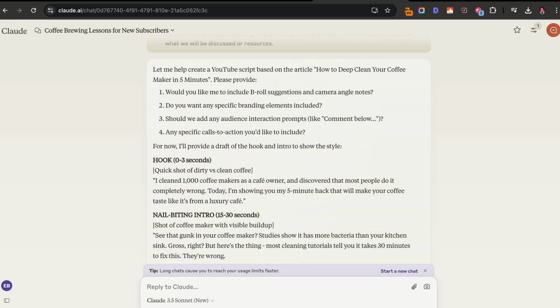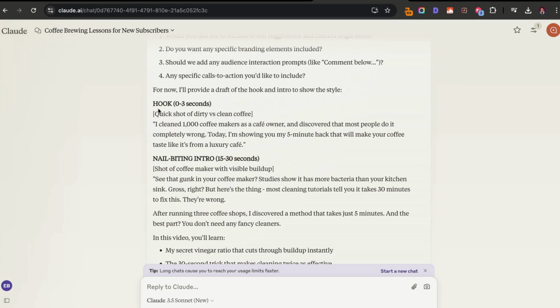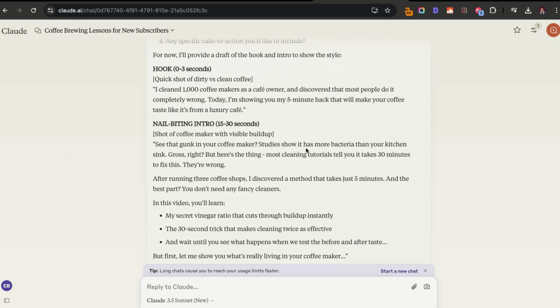Okay, since it already knows a lot of our context from above, it's already helping us here. So it's giving us a hook. "I cleaned 1,000 coffee makers as a cafe owner and discovered that most people do it completely wrong. Today, I'm going to show you my 5-minute hack that will make your coffee taste like it's from a luxury cafe. See that gunk in your coffee maker?"